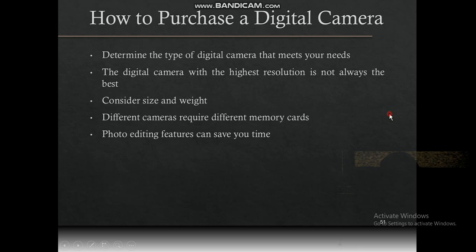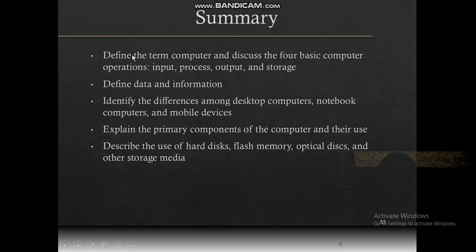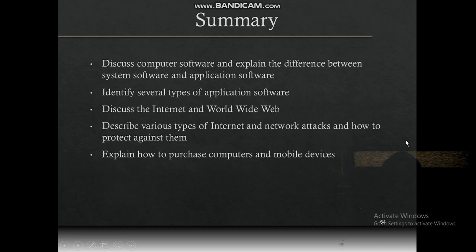So for the summary of this chapter, please go through the summaries of this chapter. Define the term computer and discuss the four basic computer operations: input, process, output, and storage. Define data and information, and identify the differences among desktop and notebook computers. Explain the primary components of a computer and their uses. Describe the use of hard disk, flash memory, optical discs, and other storage media. Also discuss computer software, and explain the difference between computer software and hardware.